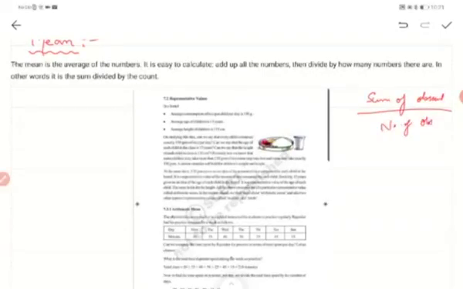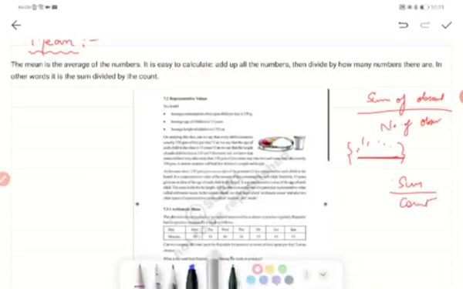So in a given set, whatever numbers you have, you will add them, and then you will divide that sum with what? Count, the number of observations given, that is, you call it as count. Sum by count will give you mean, or you can call it as arithmetic mean, or also you can say it as average, right? All right.